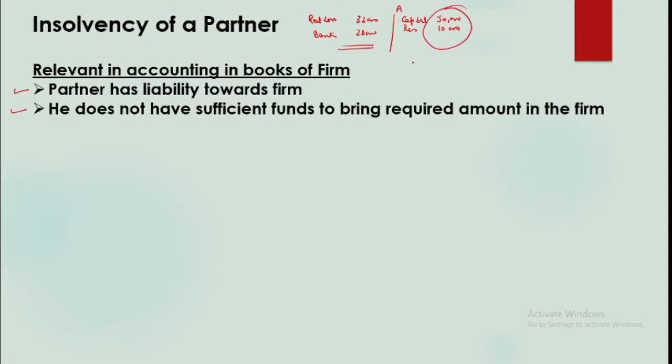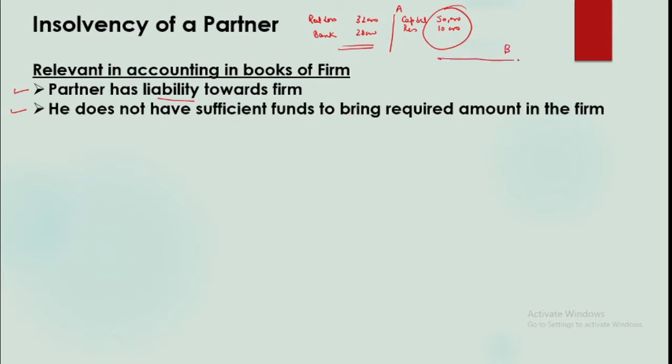So in this case, whether A is solvent or insolvent in his personal capacity, that is irrelevant to us, because in the books of firm he doesn't need to bring anything, right? So firm is to pay to him. So insolvency is not relevant here. So this first condition is not satisfied, so we will not work for his insolvency. If your question says A is insolvent, it doesn't matter, because in the books of firm it's not needed.